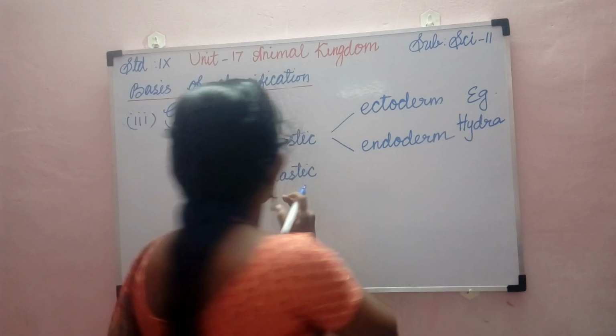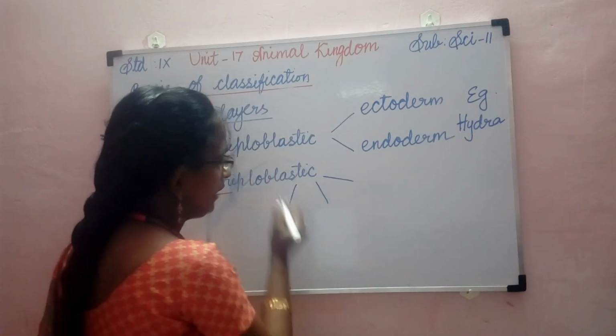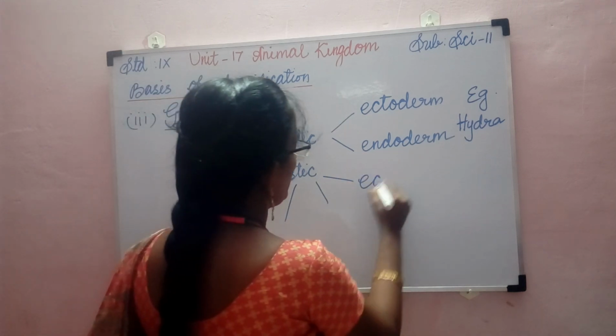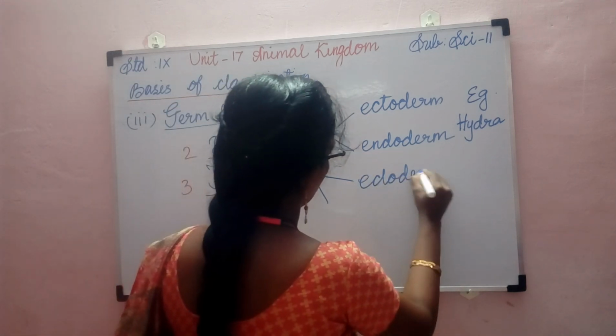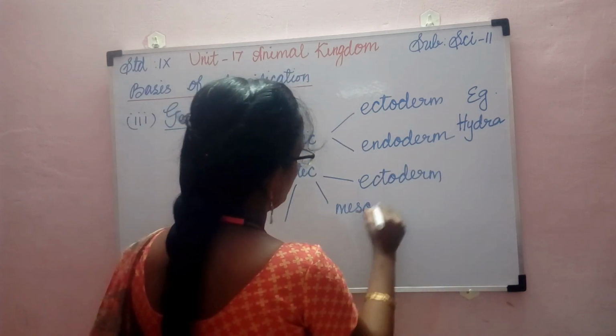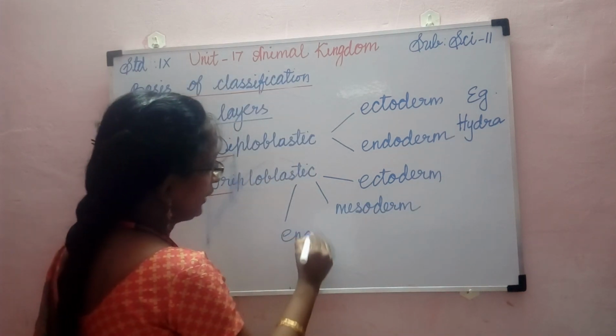And when you come to the triploblastic animals, as I said earlier, they have three germ layers. They are the outer ectoderm, the middle mesoderm and the inner endoderm.